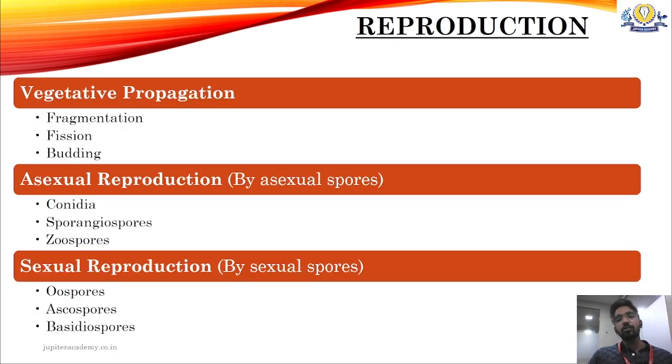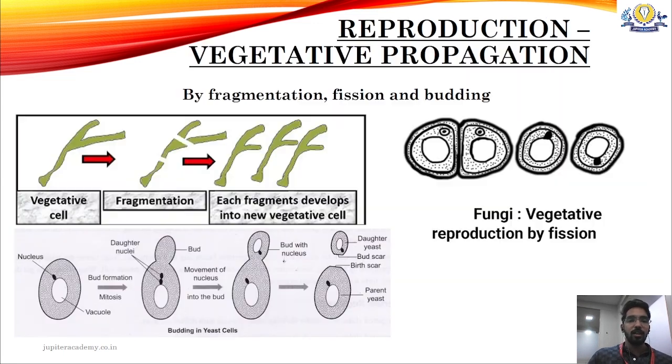Next, let us come to reproduction. Reproduction is of three types. We have vegetative propagation, asexual reproduction by spores, and sexual reproduction by sexual spores. Starting with vegetative propagation, it happens by three types. Fragmentation, where the hyphae break into different fragments, and each fragment develops into a new hypha. Such a phenomenon is called fragmentation.